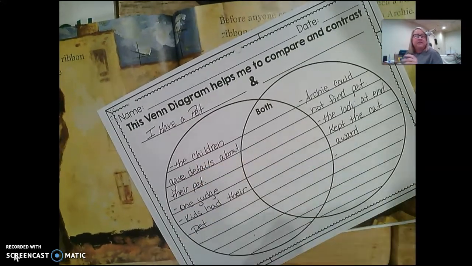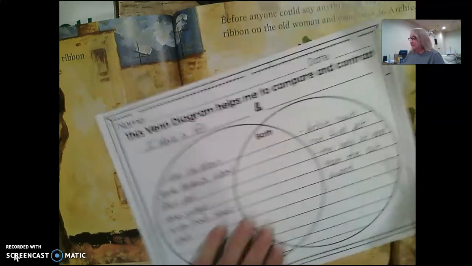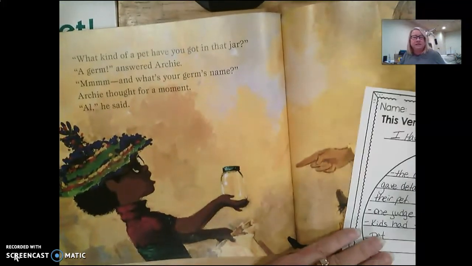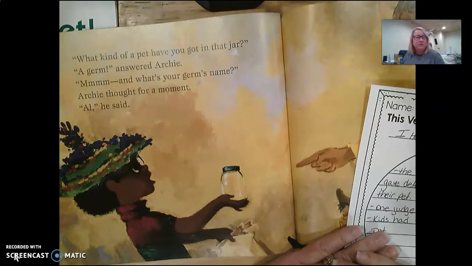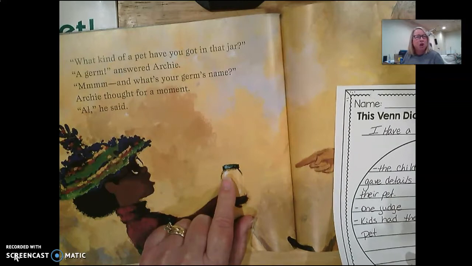And there's something else that I noticed that's different from I Have a Pet. Archie in this book had something. Do you remember what he had and showed the judges? Yeah, he just showed him a jar. Do you remember what was in the jar? A germ.